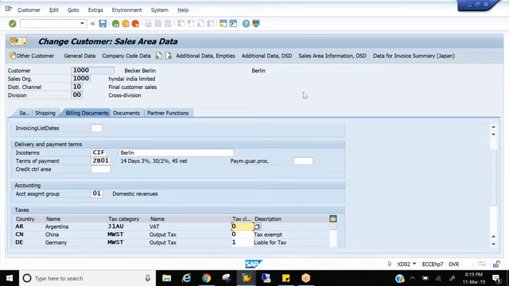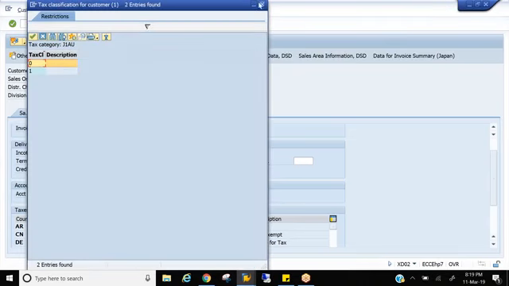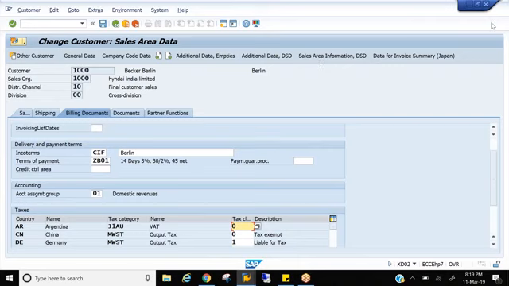Your business will also tell you what your customer location is, whether he is in an SEZ or EOU. Based on that, you need to put the tax. By standard, we have only two options: one is liable for tax and one is no tax, right? When you say no tax, again, you need to tell why it is no tax, because the customer might be in SEZs and EOUs. So what is SEZs?